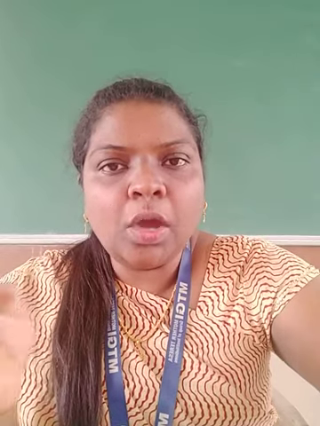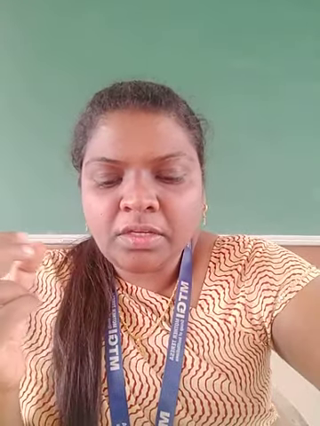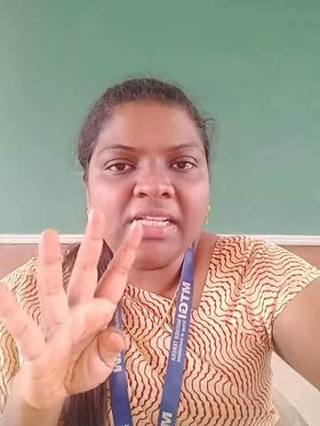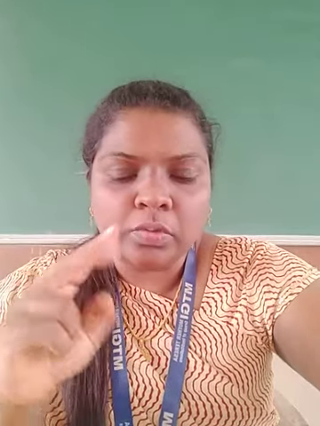Now, talking about the basal ganglia. These are the following 4 pairs of gray matter. Pairs means two each, so there are 8 in total.